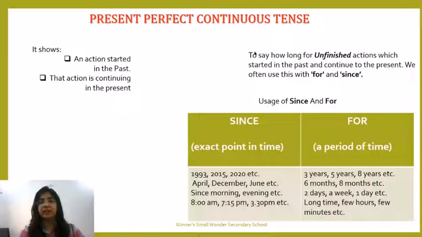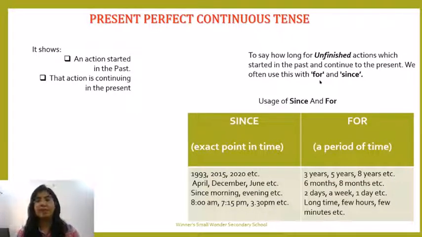Now let's look at the right part. To say how long for an unfinished action which started in the past and continues to the present, we often use for or since. Now how do we classify? For example, I started doing a particular action 2 days back. How will I tell the length of the time that I have taken, the duration of my action? I will define it with the usage of words like for and since.